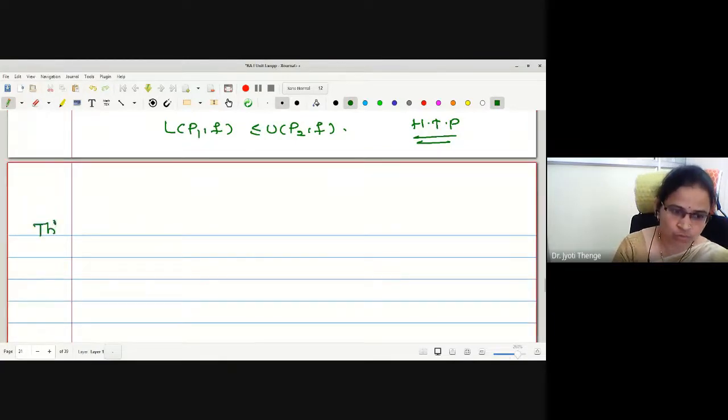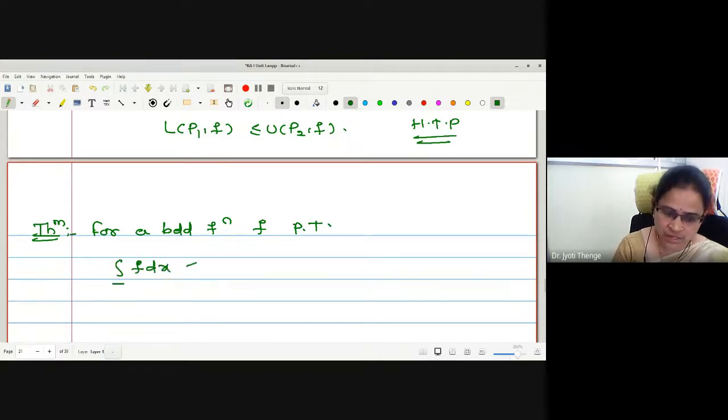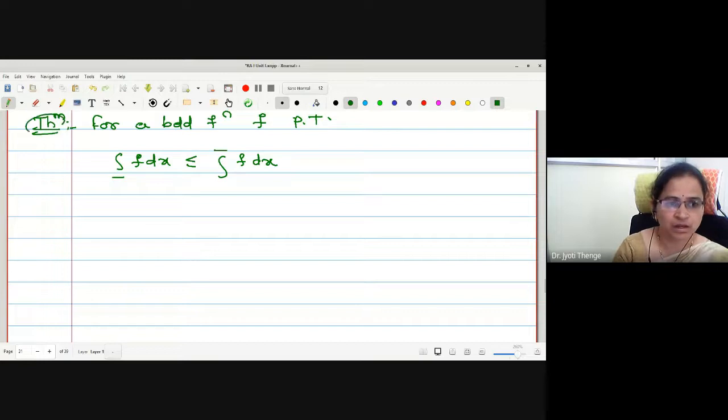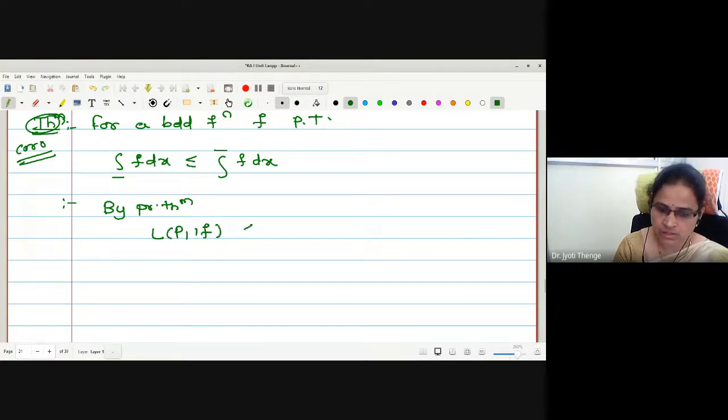Let me write one more. For a bounded function, prove that, what to prove? Lower integral is less than or equal to upper integral. I think you can write this as a corollary of the previous theorem. What we have proved in the previous theorem? L(P1, f) is less than or equal to U(P2, f).